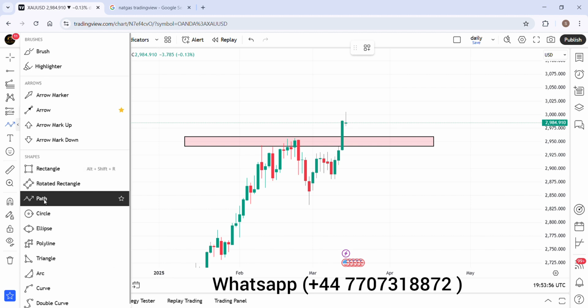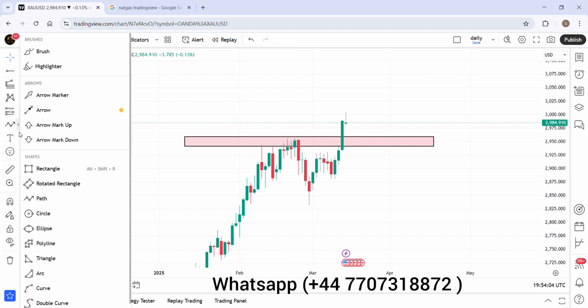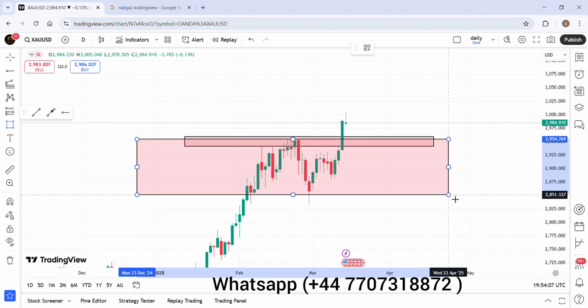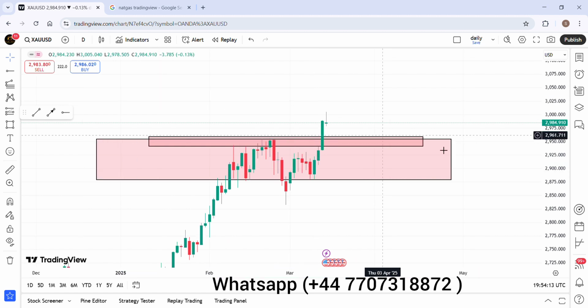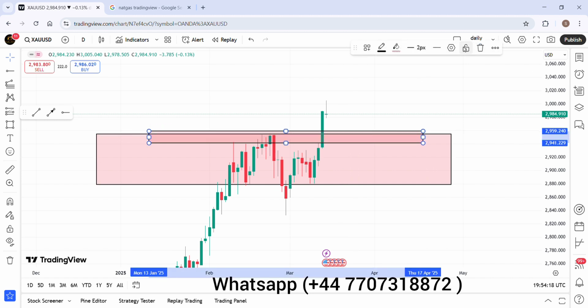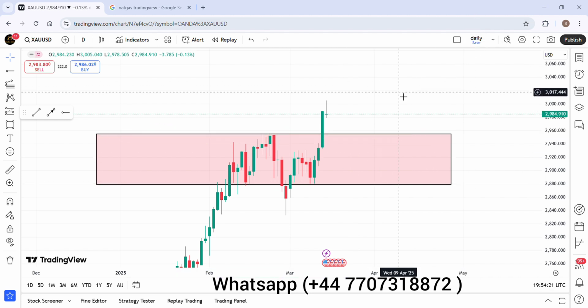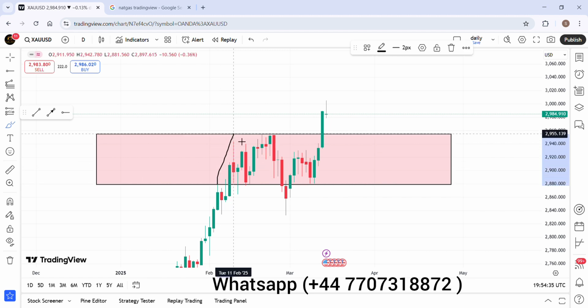Okay, so this is the zone that the market was rejecting, and you can call it a rebound zone. Why am I calling it a rebound zone? We will talk about the smaller time frame later. First, let's talk about this one. This is a rebound zone. For example, this is the date, almost Feb 25, and after that the gold started to move in this rebound structure.